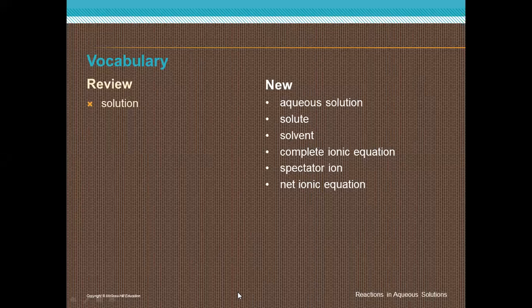Okay, who can read the first three? Salman, can you read the first three? Aqueous solution, solute, solvent. Okay, thanks, Salman. Can you complete, Abdullah Shafi?